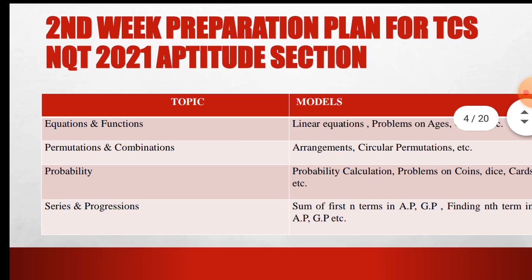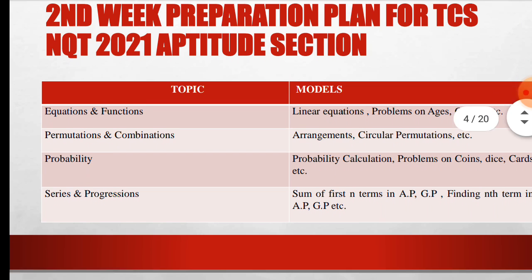And the second week preparation plan for TCS NQT 2021 aptitude section are the following topics: equation and function, permutation and combination, probability, series and progression. Equation and function subtopics or modules include linear equations, problems on ages, graphs etc. Permutation and combination topics like arrangements, circular permutation etc. Probability topics like probability calculation, problems on coins, dice, cards etc. Series and progression: sum of the first n terms in AP, GP, find the nth term in AP and GP etc. So you will have to practice such questions according to these topics.